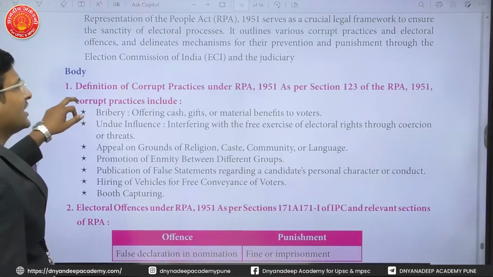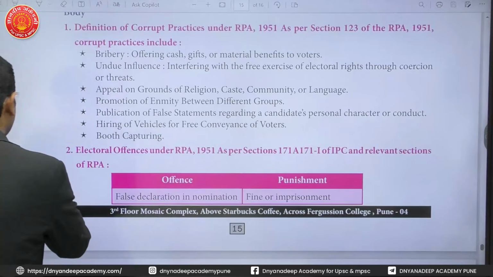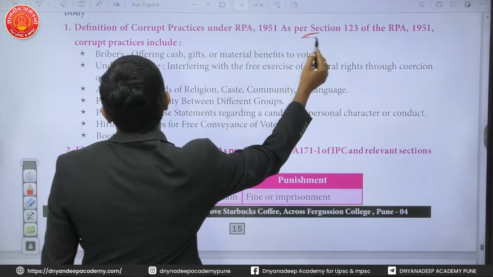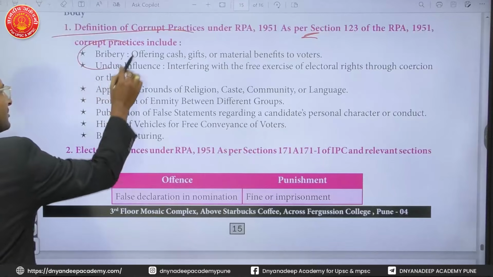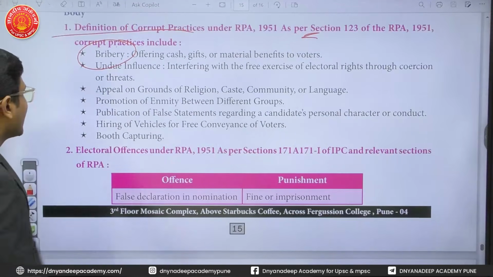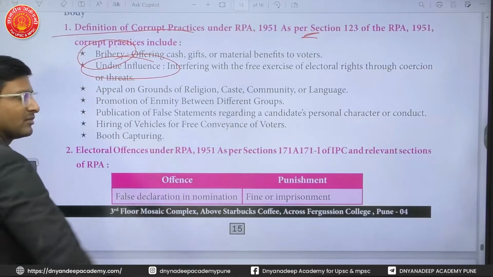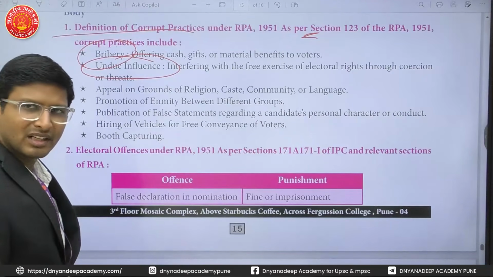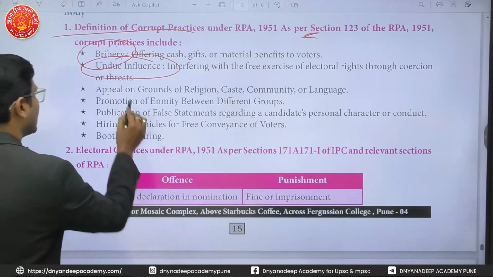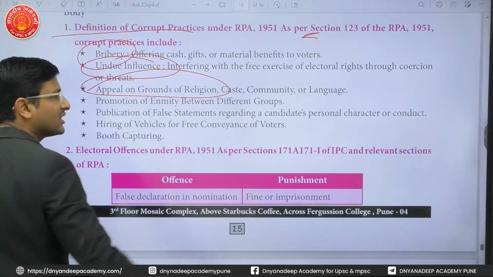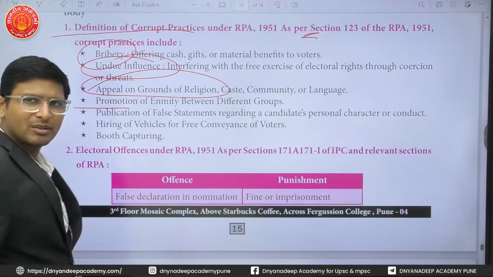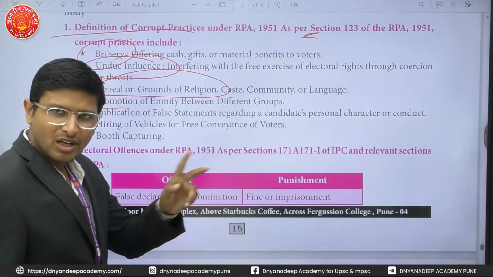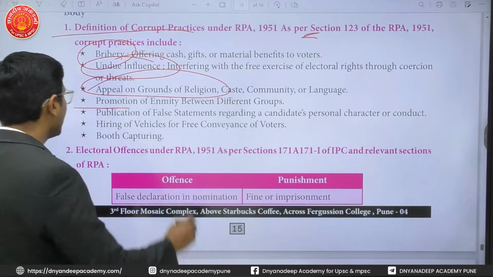Okay, so as per Section 123 of the 1951 Act, it defines corrupt practices. What are the corrupt practices? Bribery is a corrupt practice. Undue influence, interfering in the free conduct of the election with your influence, is a problem. Appeal on the grounds of religion, caste, community, language is also a corrupt practice. Promotion of enmity between different groups. You are creating hate between different groups, that is a problem.